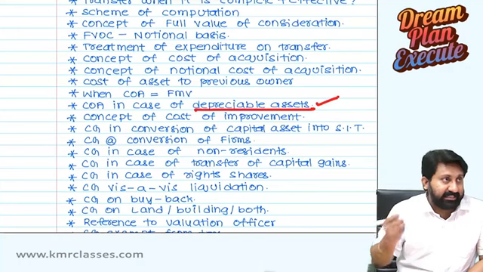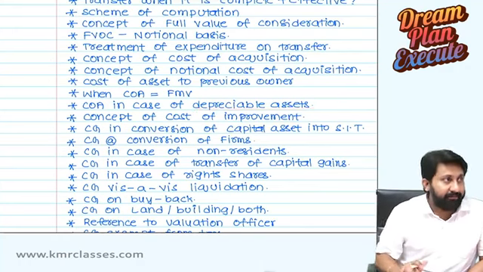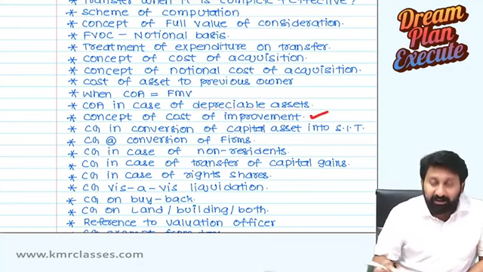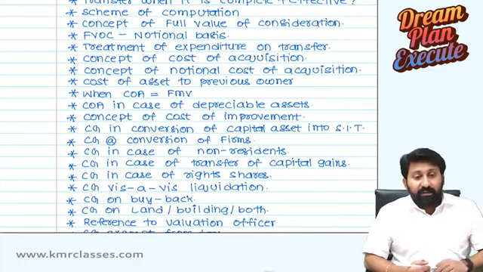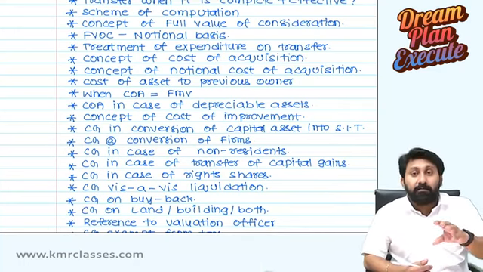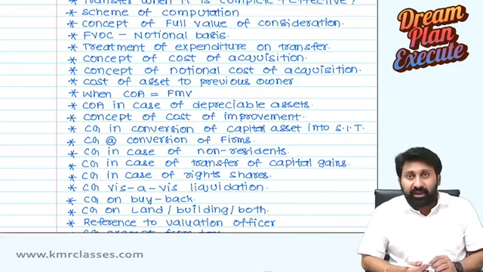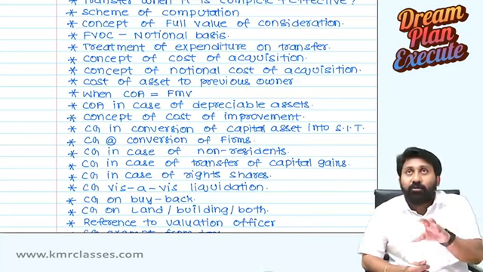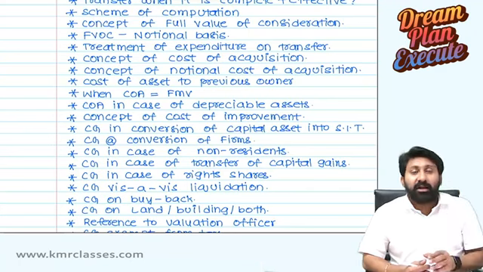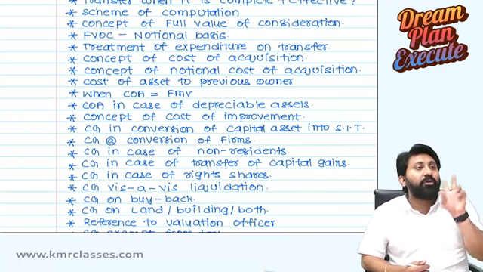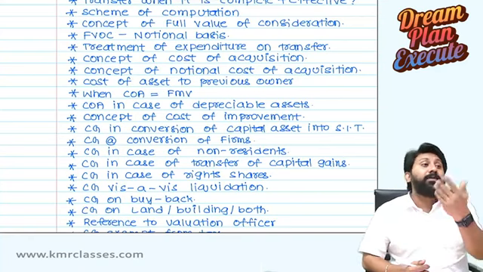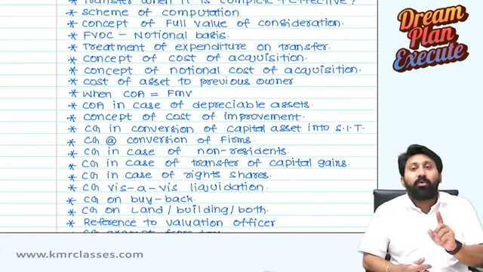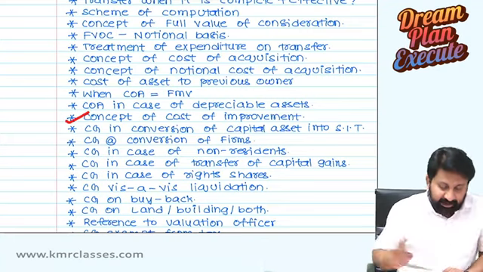PGBP, we will discuss this, but here I will tell the summary. Concept of cost of improvement. Concept of cost of improvement means what? Whenever you put any amount on improvement of a capital asset, say I constructed a building and I wanted to construct a third floor on that, on which as of now there are only 2 floors. That third floor is not a new capital asset, that's an improvement done to the existing capital asset. How to treat that, we are going to discuss here.